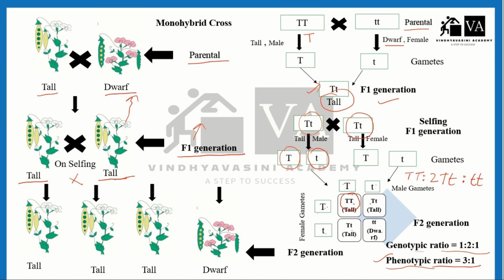So what is phenotype? Phenotype is the physical appearance, how it will appear to us. It depends upon its appearance. So the phenotypic ratio is how the plant will look, but the genotype will be different from its phenotype, right?